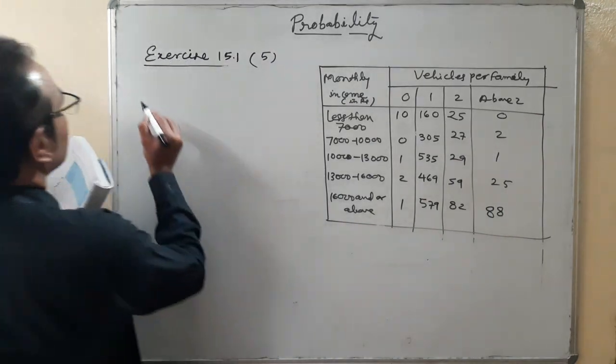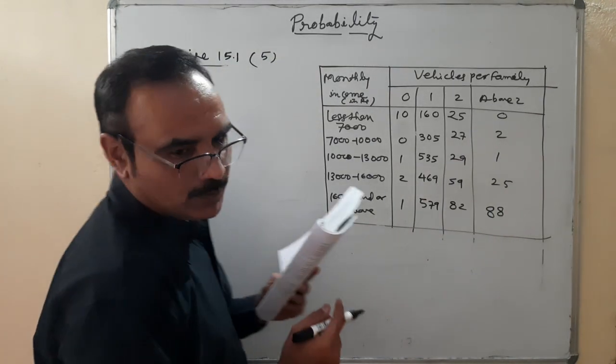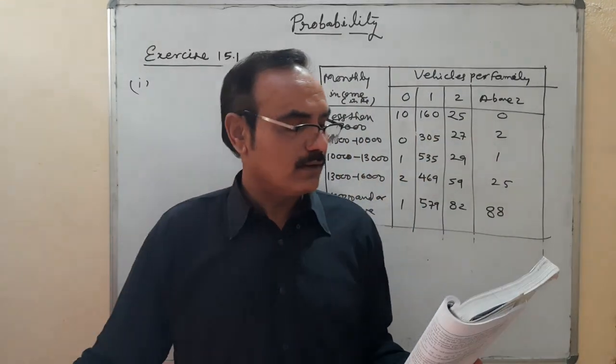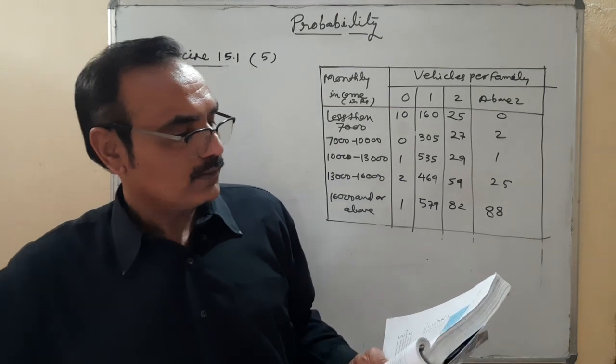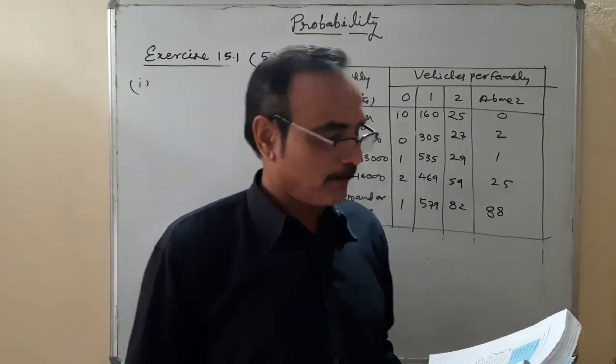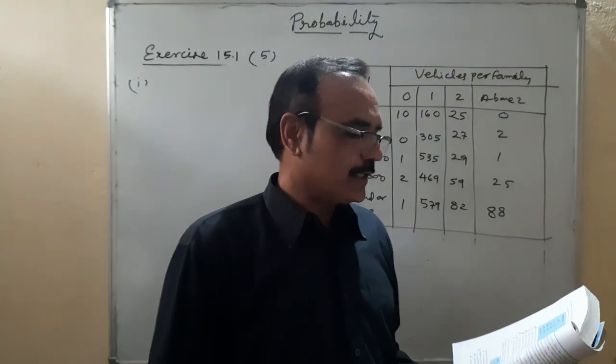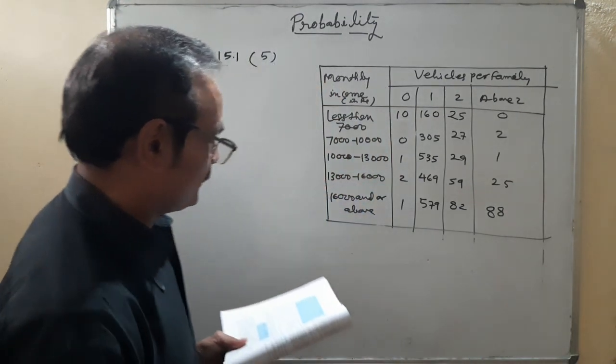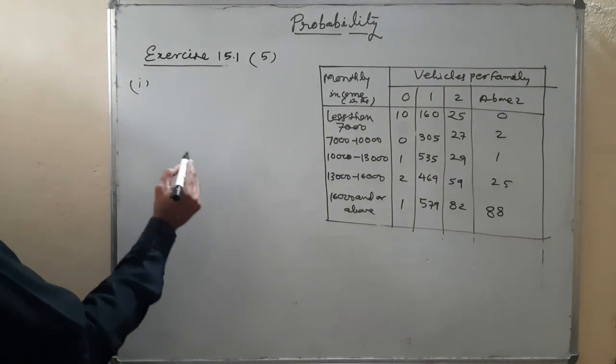First part, earning 10,000 to 13,000 per month and owning exactly two vehicles. Okay.